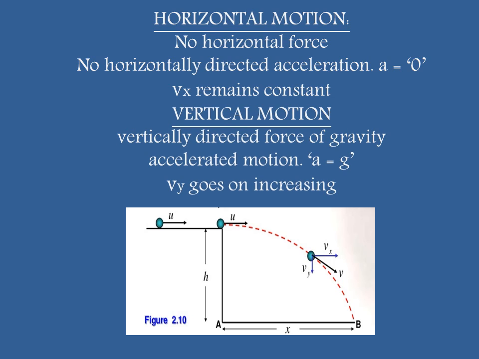While covering the vertical height or the vertical motion, the force which is present in vertical direction is the force of gravity, which will pull it down, and therefore its vertical component of velocity Vy will go on increasing. Therefore it will be having an accelerated motion where acceleration will be equal to acceleration due to gravity, that is g.